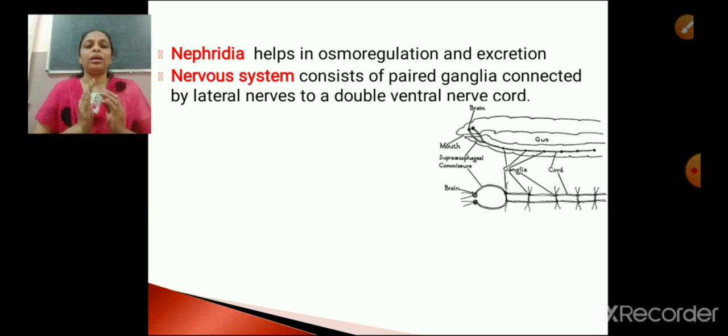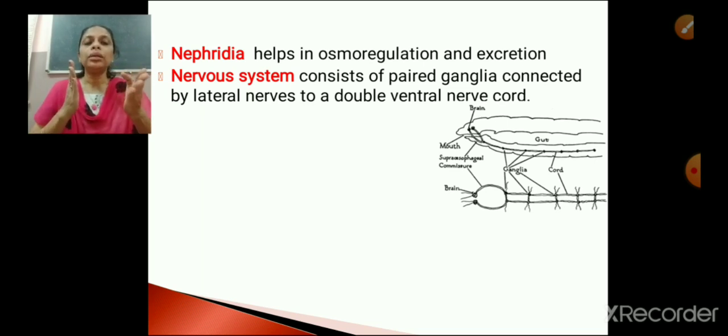Some few terms you have to remember in the nervous system. Normally in human beings, the nervous system consists of brain, spinal cord and the nerves, isn't it? Now nerves are made up of neurons, that also you have studied. In the case of annelids, we find paired ganglia. Ganglia means a group of neurons or nerves entangled together to form knot-like structures. They are called ganglia. These ganglia are found in pairs.